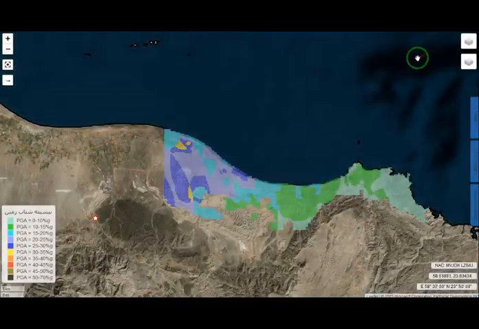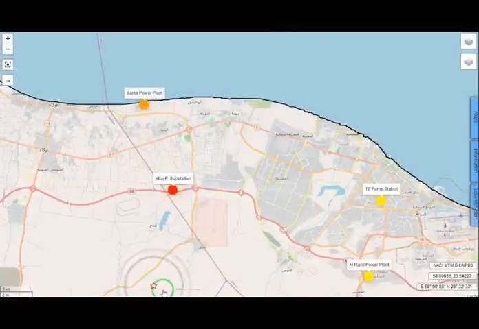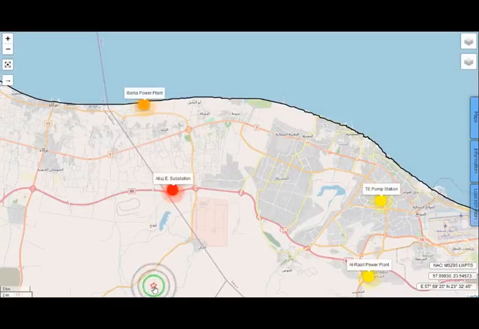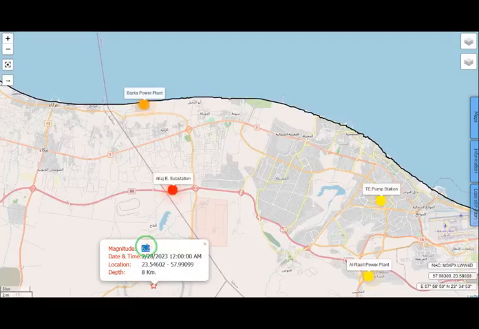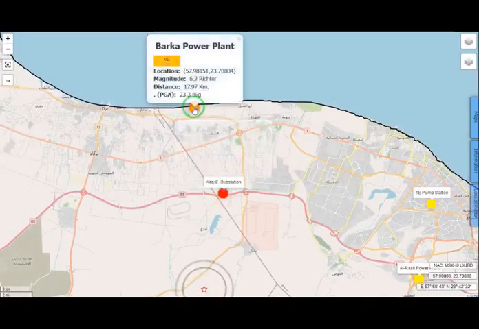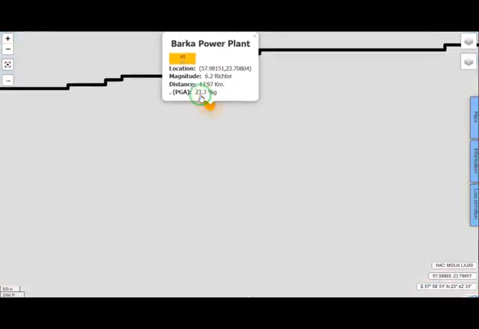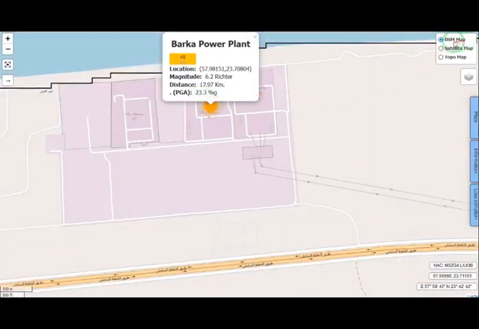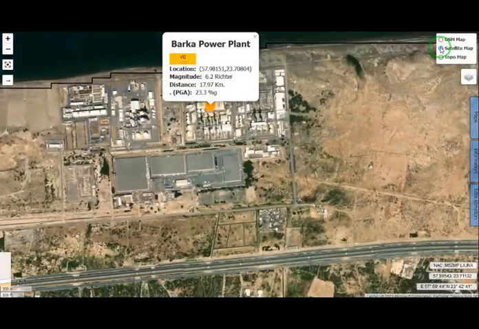In the first step, a shake map of this earthquake is drawn. Shake maps show near real-time maps of ground motion following significant earthquakes. In the second step, the facilities at risk are displayed with pulsating red, orange, and yellow alerts. For this simulation, Aliaj substation is in red alert condition and Barka power plant is in orange alert condition.